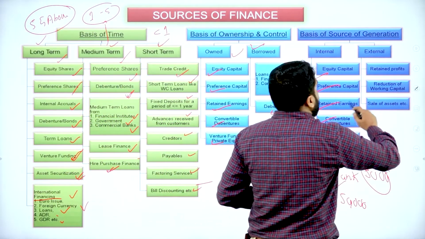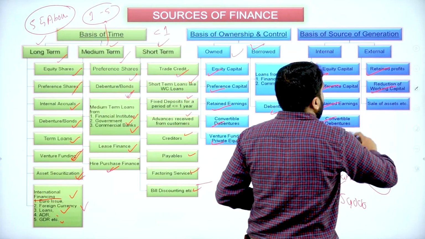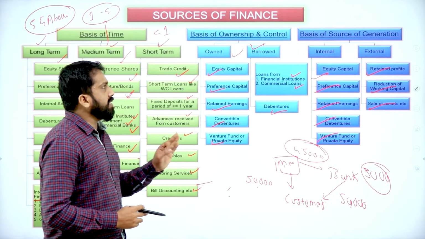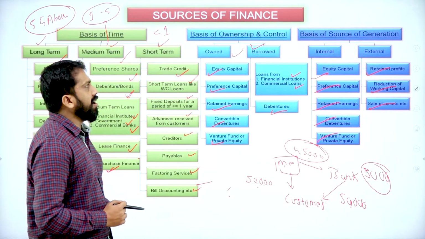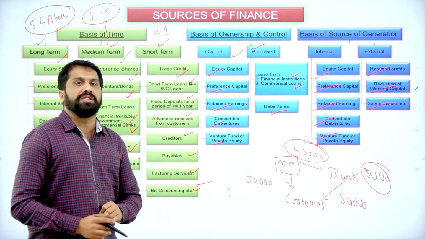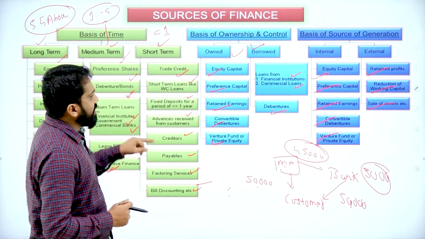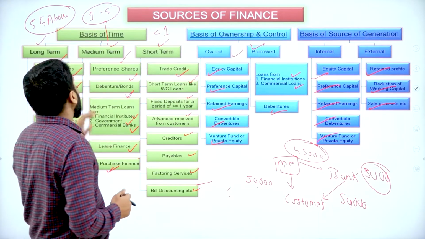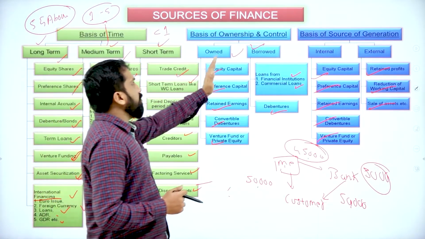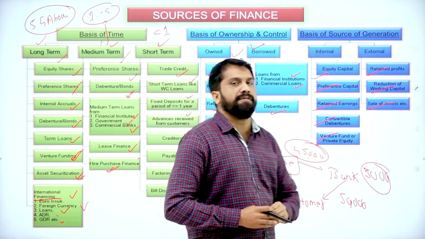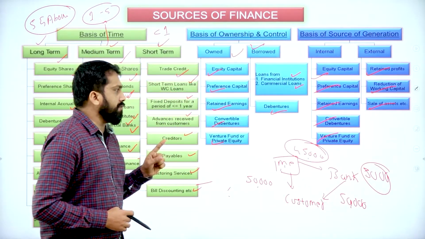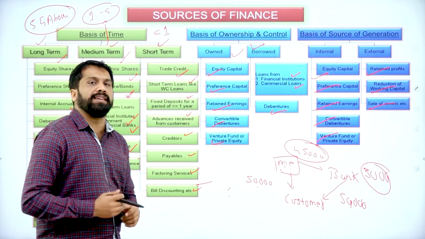Now, external: retained profit, reduction of working capital, sale of asset, etc. These are called the basis of sources of generation. Hope you understood these things. Clear? Yes. So these are all about your basis of time, basis of ownership, basis of sources of generation. If you want, you can take a screenshot of this also. So we'll move to the next one.